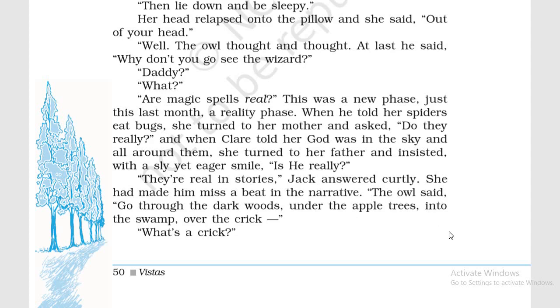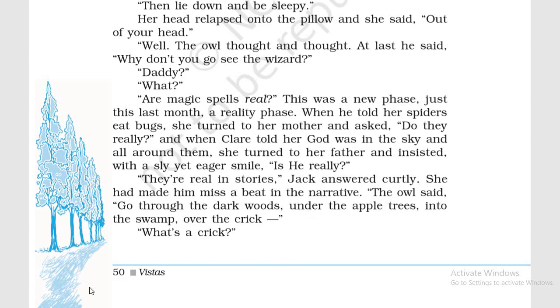The owl said, go through the dark woods, under the apple trees, into the swamp, over the creek. What's a creek? Again a question she is raising. So the owl is telling Roger Skunk the way to reach the wizard. You have to go through the dark forest, under the apple trees, into the swamp, and then you will have to cross the swamp. Swamp is the marshy land, daldal जिसको बोला जाता है, and then you have to go over the creek.